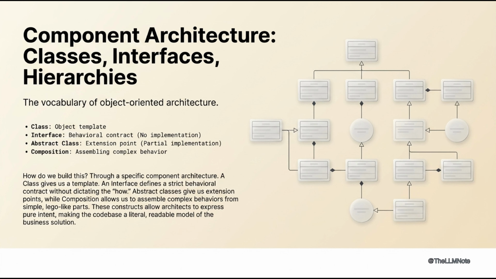Classes, interfaces, hierarchies. Headline: The vocabulary of object-oriented architecture. Supporting text: a class defines a template for object creation. An interface specifies a behavioral contract with no implementation. Abstract classes provide partial implementation and define extension points. Inheritance creates taxonomic specialization. Composition assembles complex behaviors from simpler parts. These constructs allow designers to express intent at the structural level, making the codebase a direct model of the solution domain.